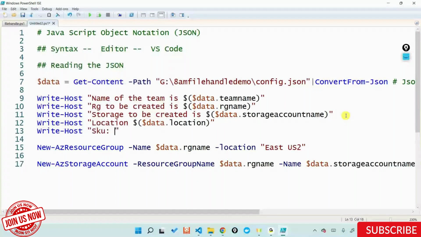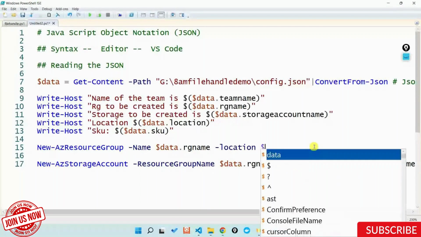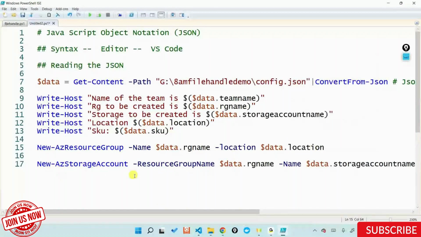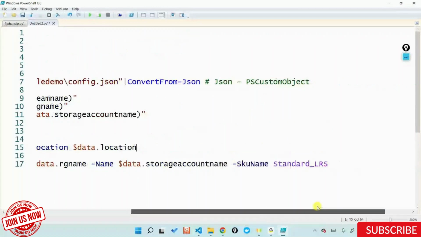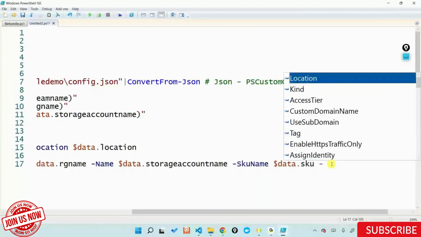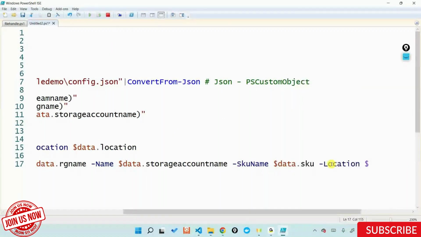I can say $data.SKU name. And what I can do is, instead of passing a hard-coded value for the location, I can say $data.location, and here I can say New-AzStorageAccount, all these things out. I can say the SKU here is not Standard_LRS, but it can say $data.SKU. And I could say location here is $data.location.